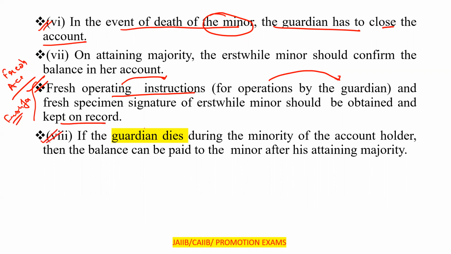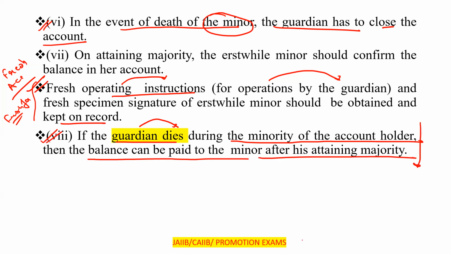Last point, very, very important: if the guardian dies during the minority of the account holder, then the balance can be paid to the minor after his attaining majority.